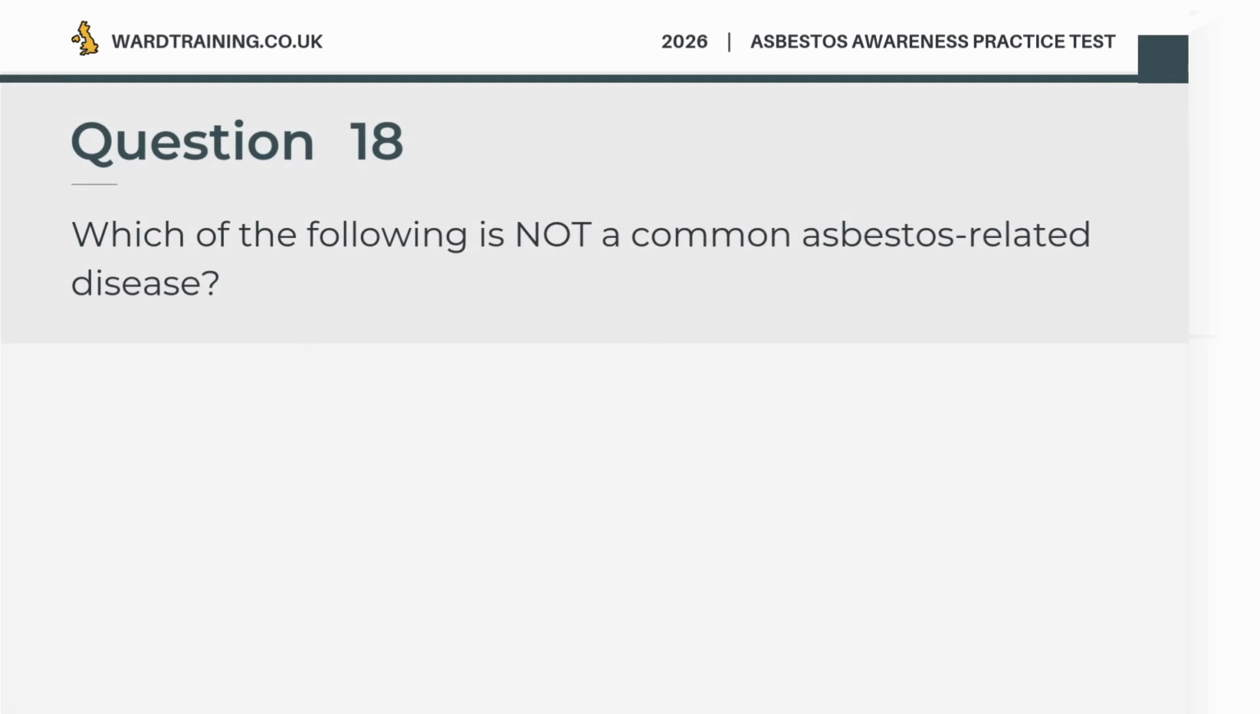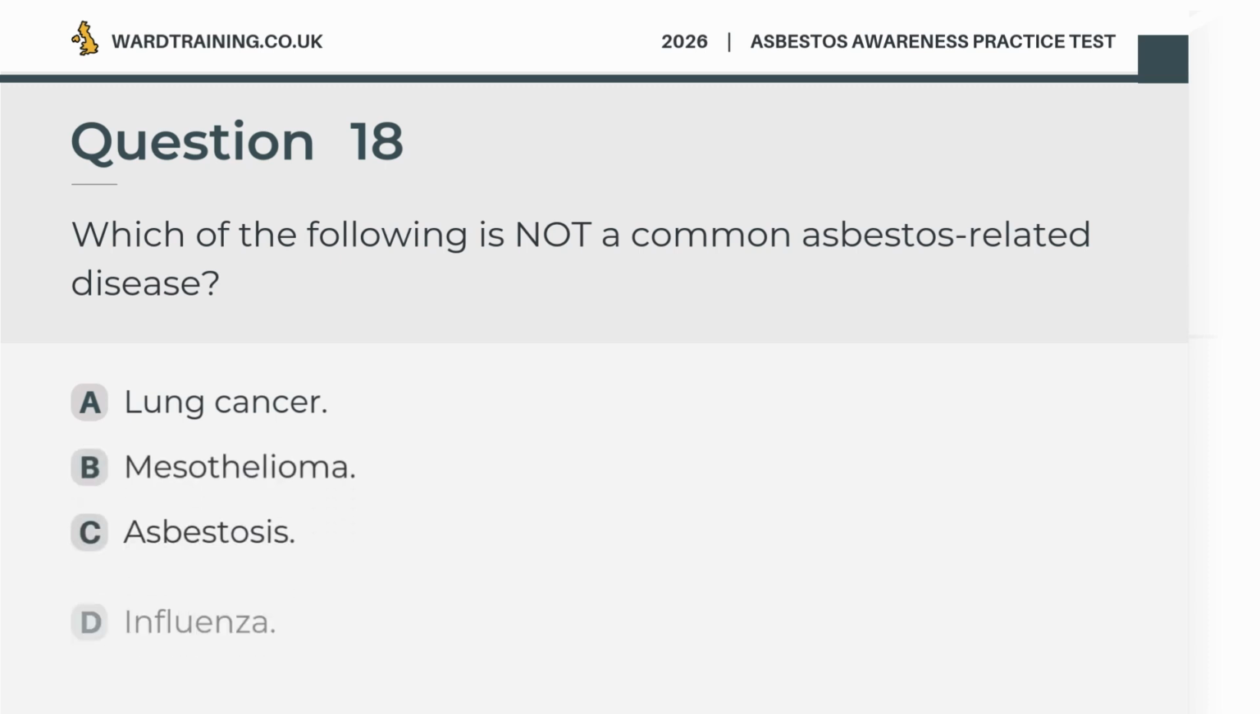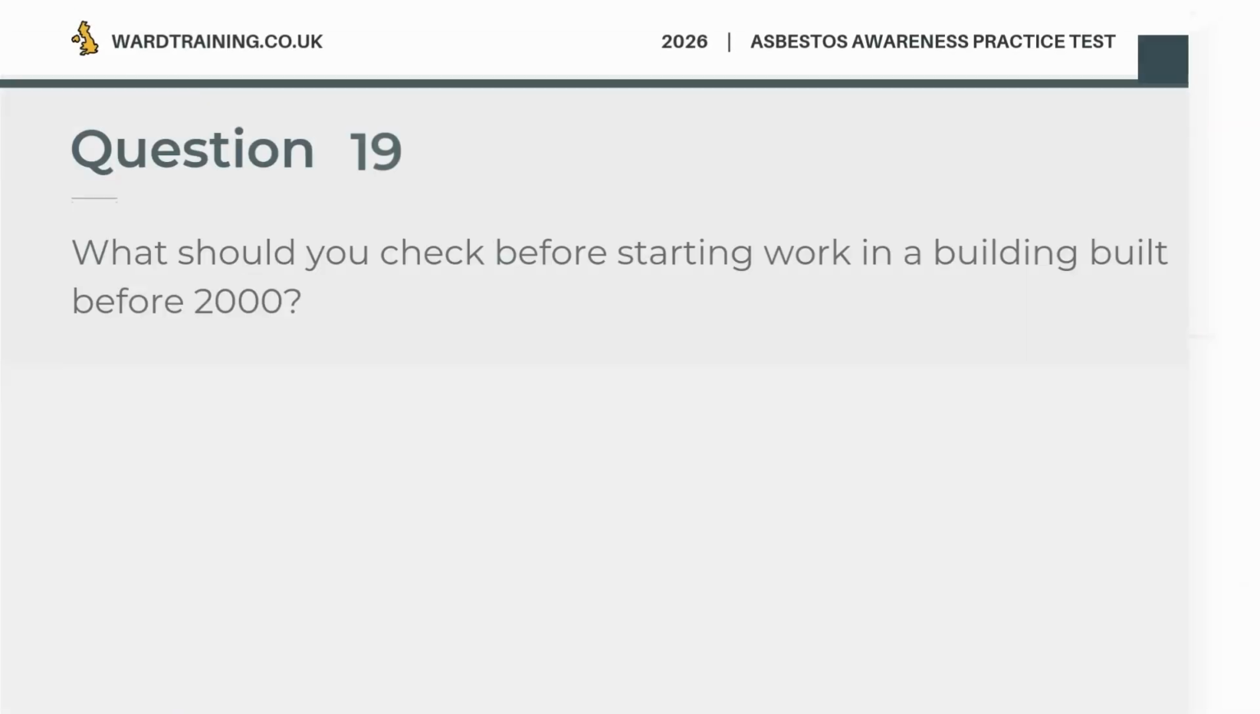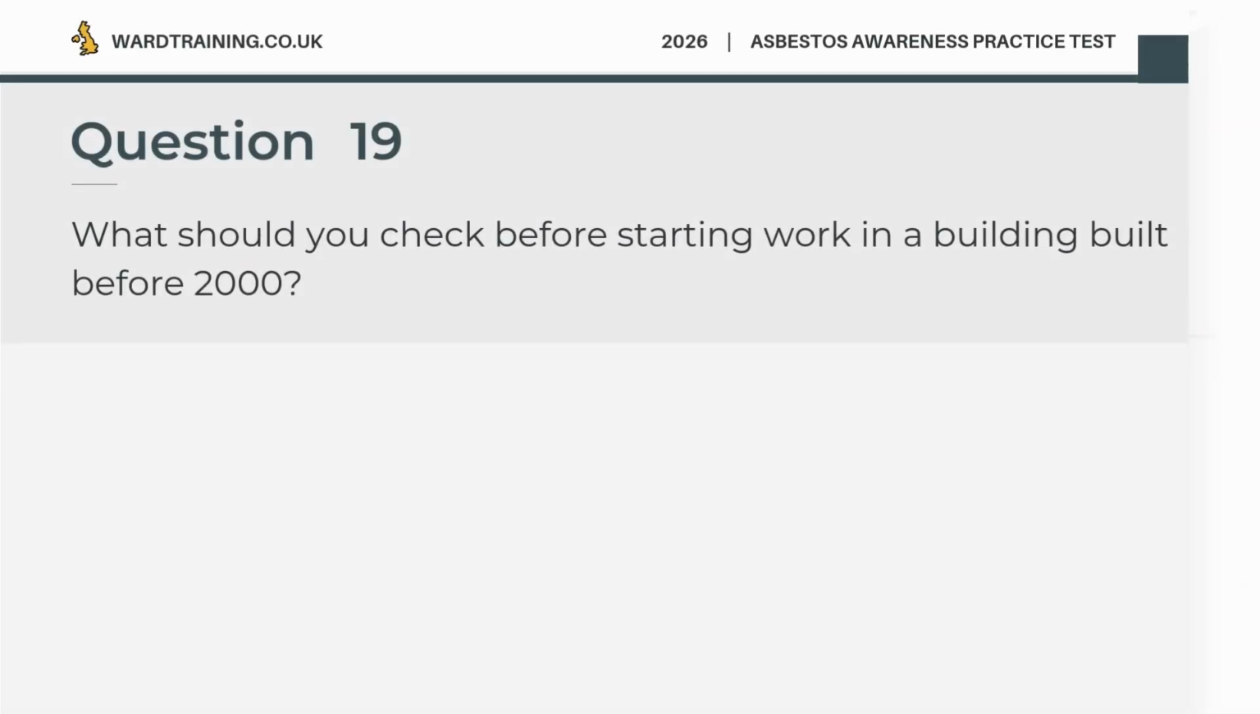Question 18. Which of the following is not a common asbestos-related disease? A. Lung cancer. B. Mesothelioma. C. Asbestosis. D. Influenza. The correct answer is D. Influenza.